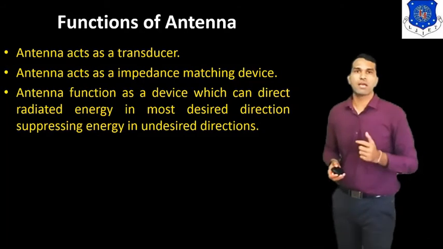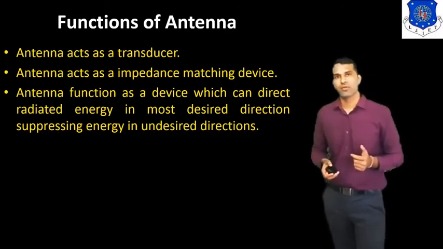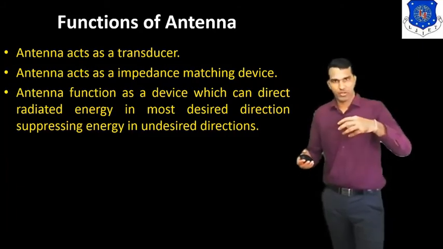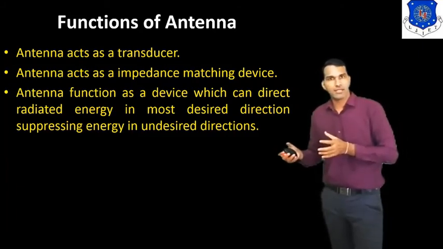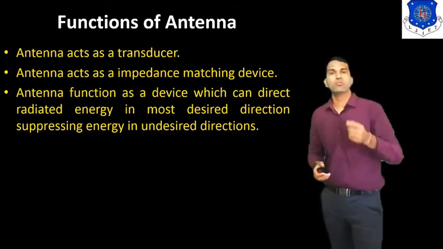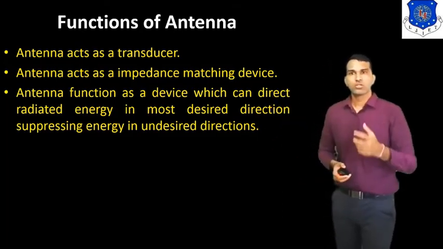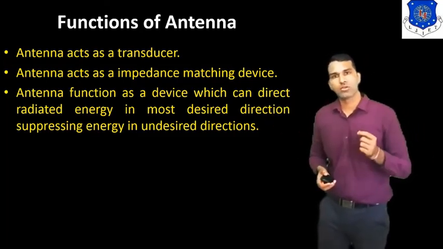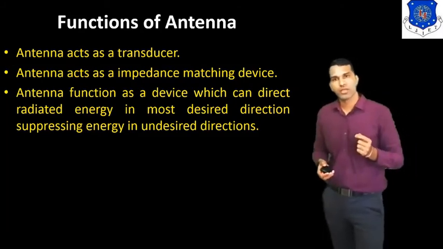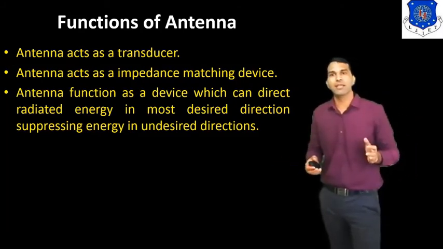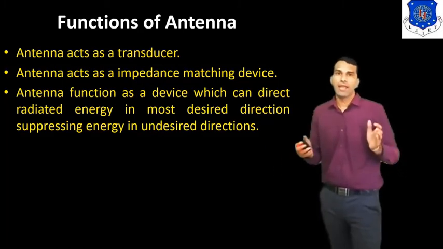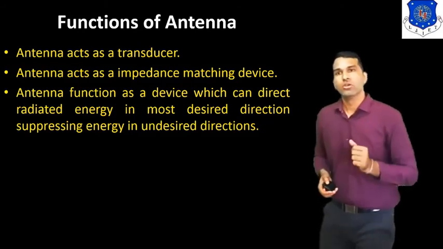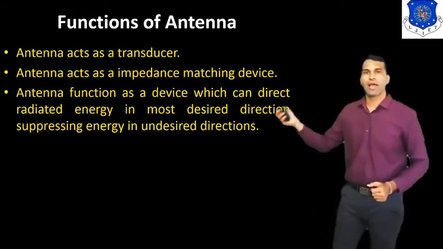We can also take the example of the dish antenna. We know that in the feed element we use a horn antenna. That radiates all energy in one particular direction by using the reflection principle. So we can say this type of antenna is known as a directional antenna. So what is the function of the antenna? It suppresses the energy in undesired directions and reflects or directs it in one particular direction. So this is the third function of the antenna.